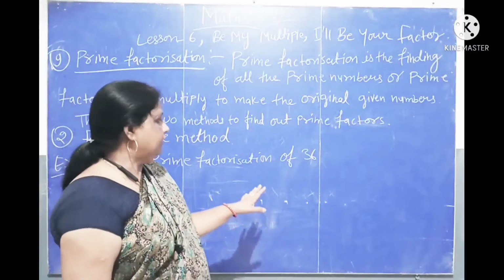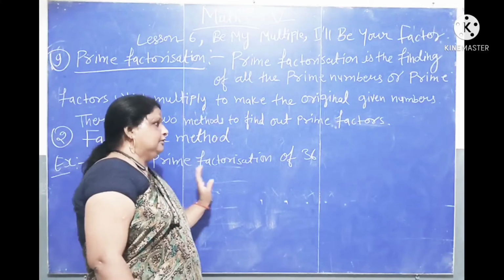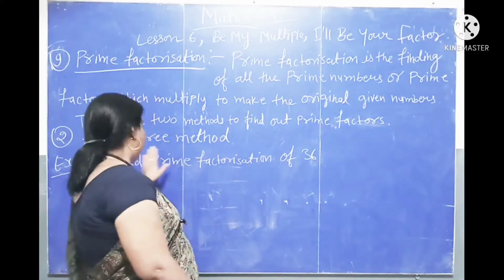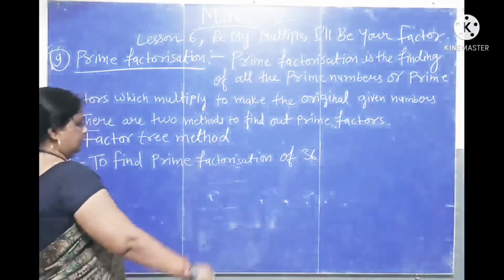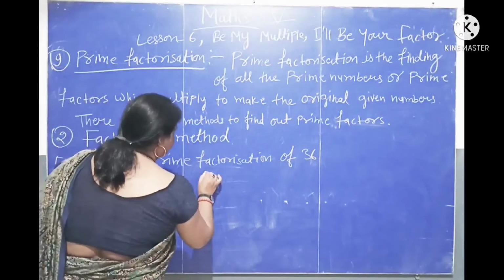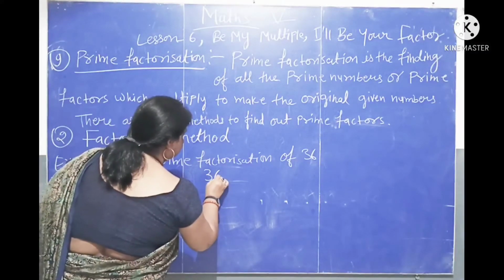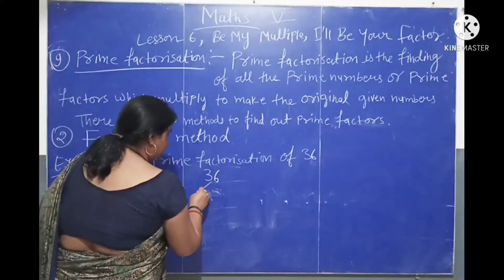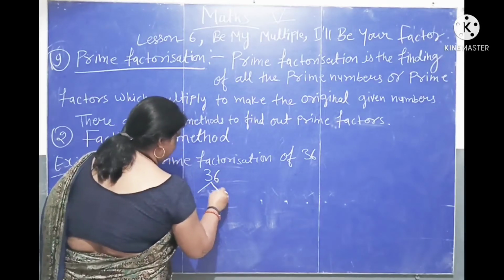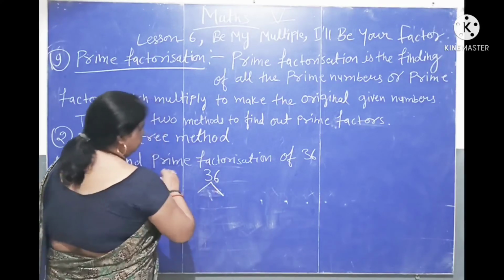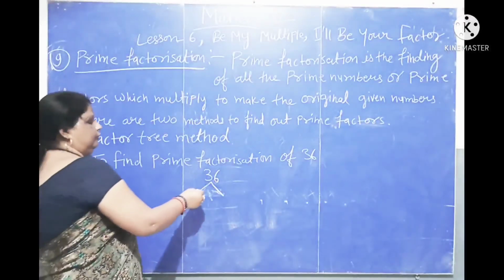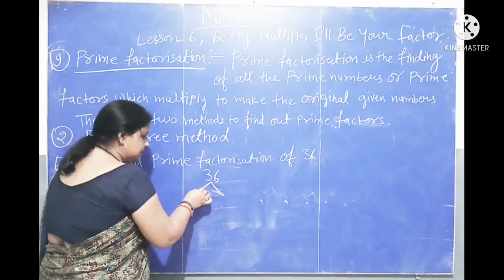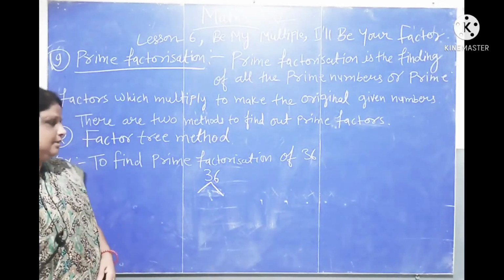We have to find prime factor of 36 by using factor tree method. So let's start. We write 36 right into 2 parts. Here is 2 parts. We need a number to divide 36. So we have to divide 36 by a prime number.